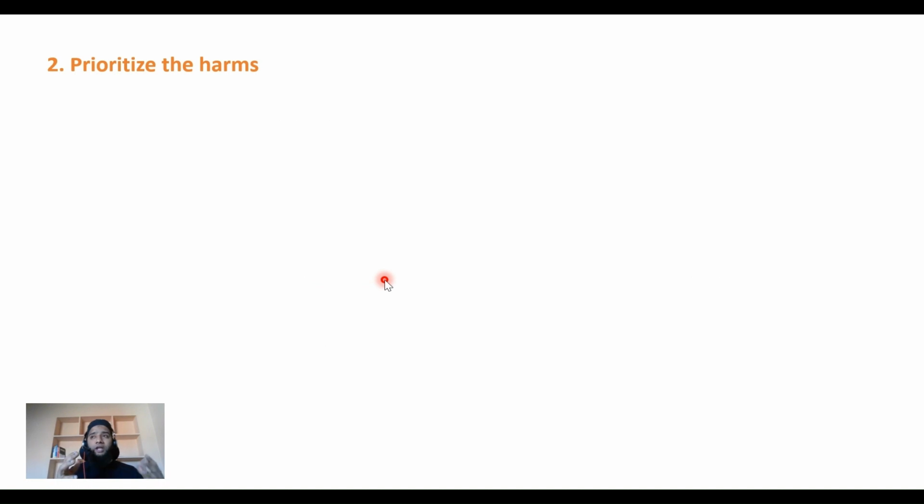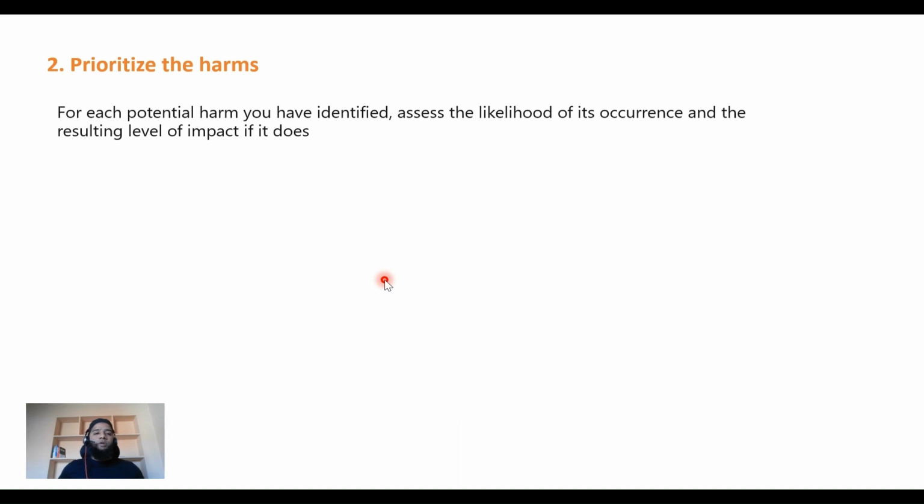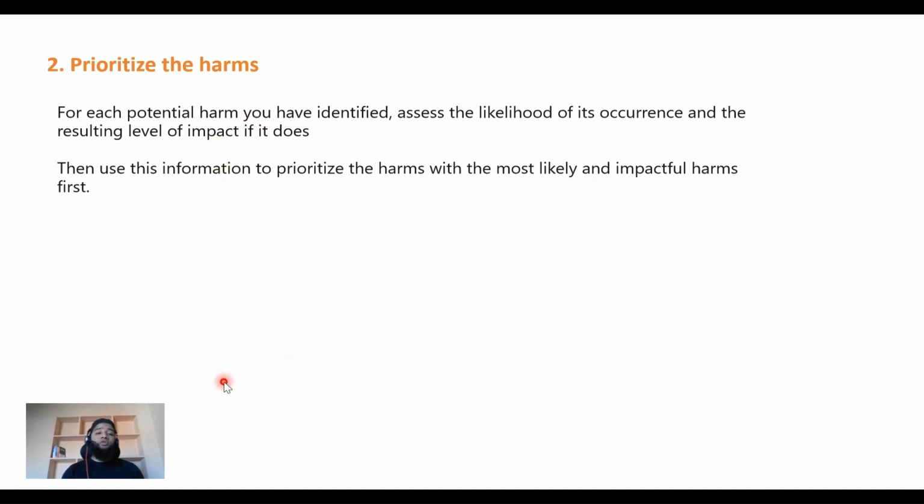Now, once you've identified the harms, we need to prioritize them. For each potential harm you've identified, assess the likelihood of its occurrence and the resulting level of impact. So we need to assess how likely it is that this can occur and what sort of impact it creates when it does occur. Then use this information to prioritize the harms, with the most likely and impactful harm first.